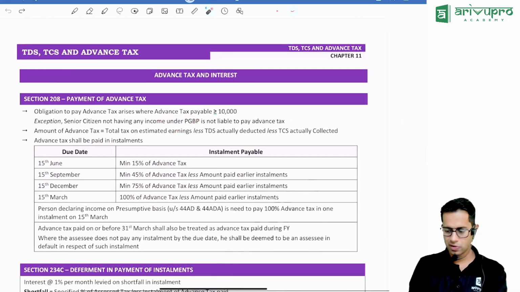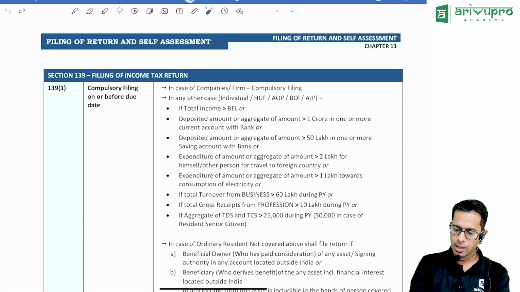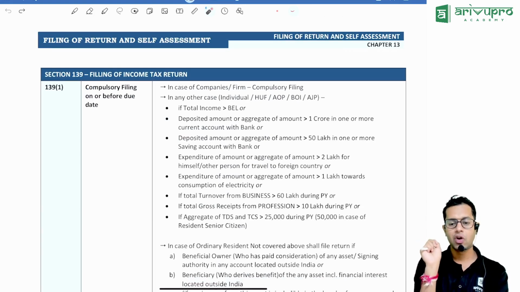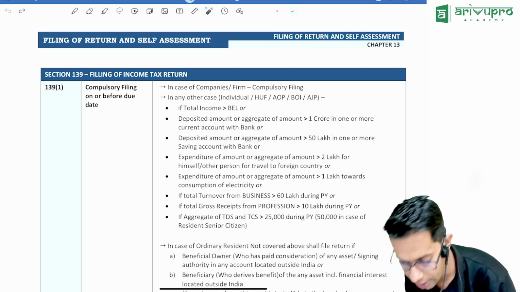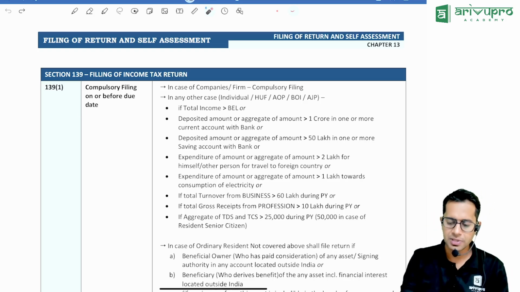Advanced tax is something which we have already seen. Yeah, we have return filing. We have one more topic called filing of return of income, filing of income tax return. Now, who should compulsorily file the income tax return?